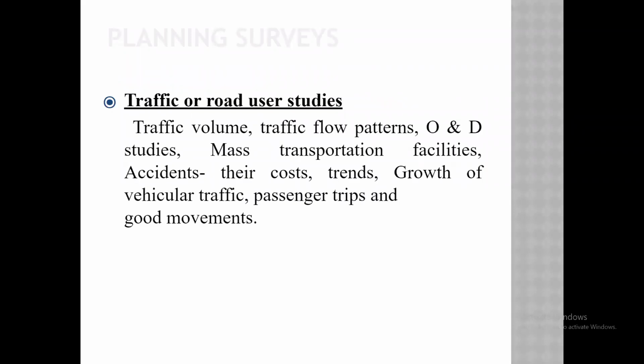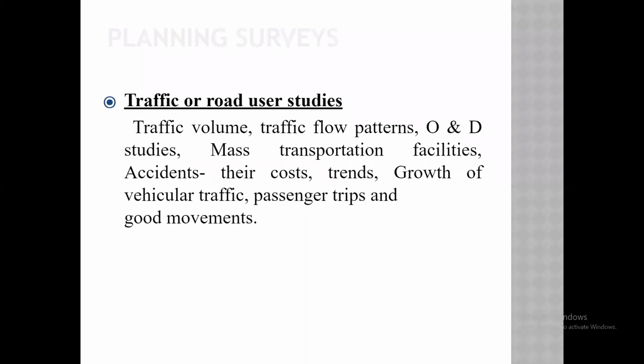Then the traffic or road user study. In this we need to see the traffic volume, then traffic flow pattern, O&D study, which means origin and destination study, mass transportation facility, accidents, their costs, trends, growth of vehicle traffic, passenger trips, and goods movement. These are the points that we need to see in the traffic user study.